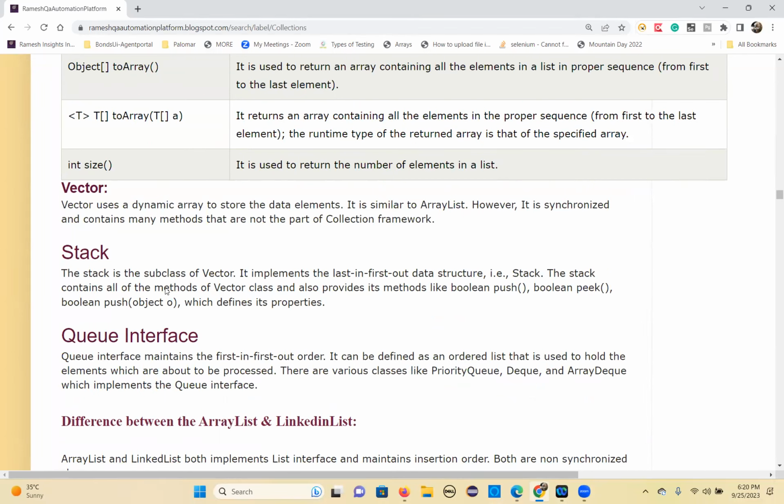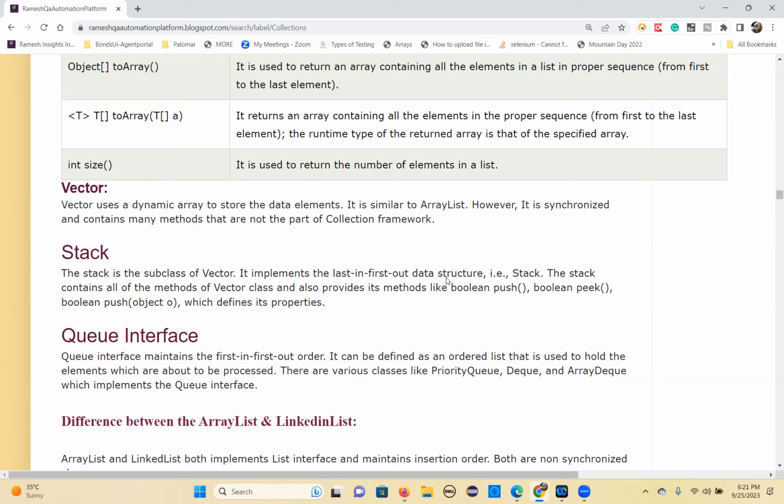So stack means there is a concept last in first out, LIFO. Basically it's a subclass of Vector. It implements the last in first out data structure concept. If you take a stack, the last element will be the first one to come out.